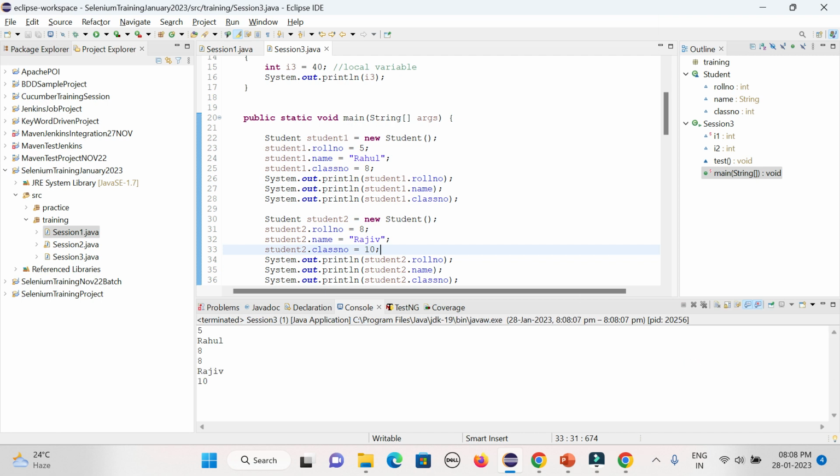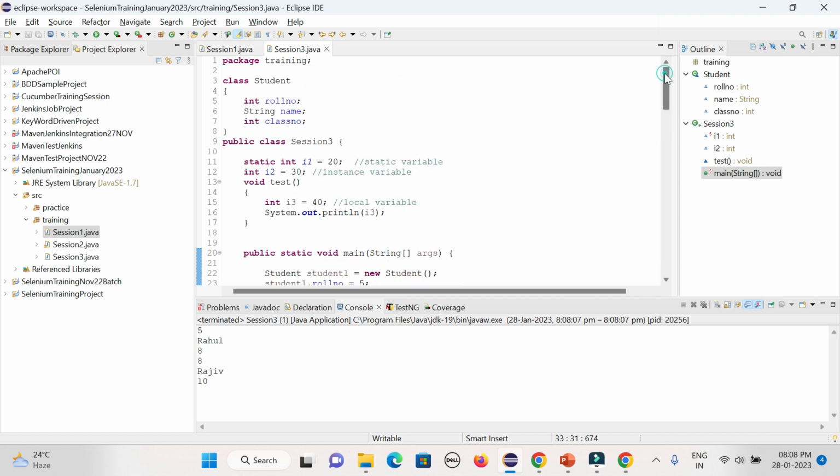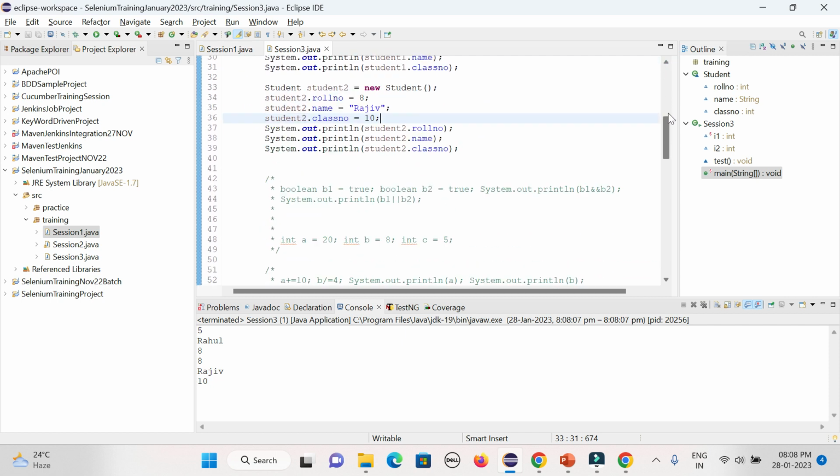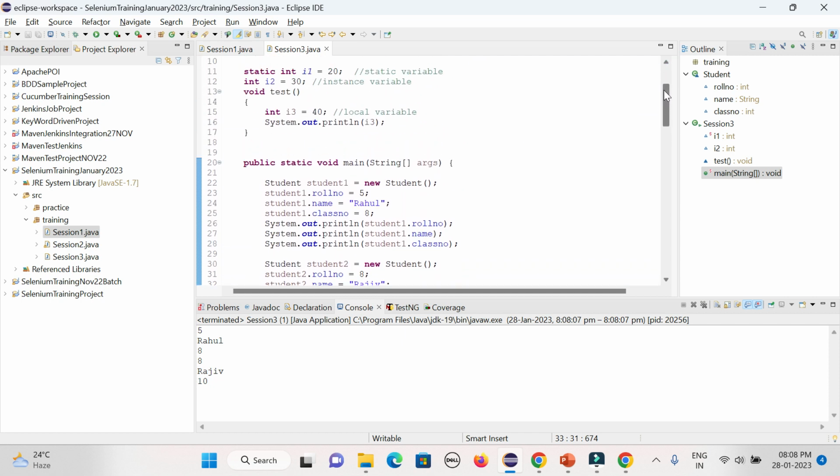that is the way your class should be linked, right? You should add the value whenever it is required, because those values change frequently. Today Rahul is studying in class 8. After he gives the exam, he will be promoted to 9, and the roll number might change, and the name also varies based on the student. So these are called variables, because their value can change.